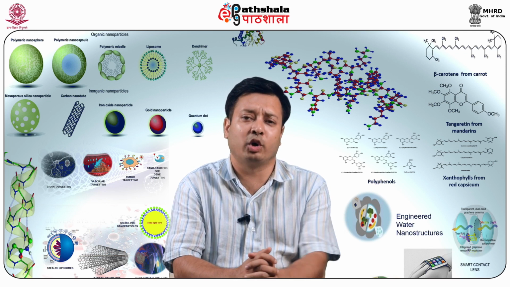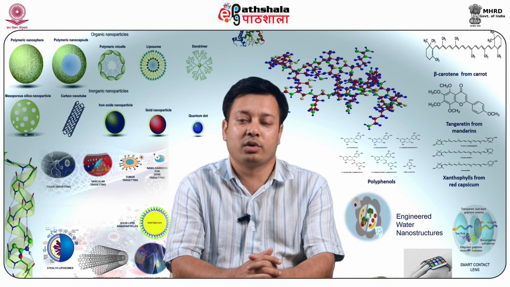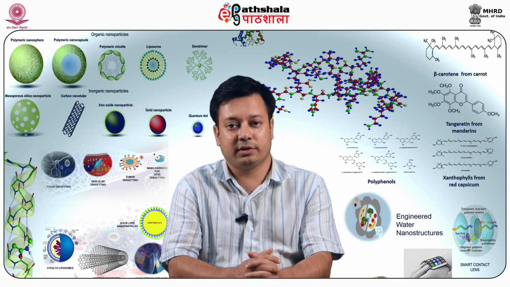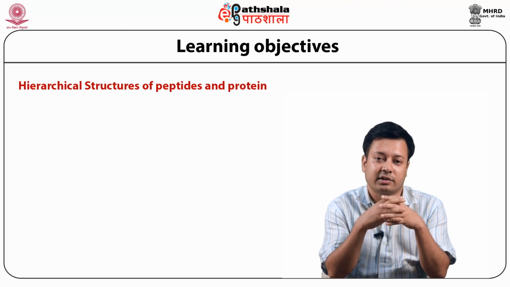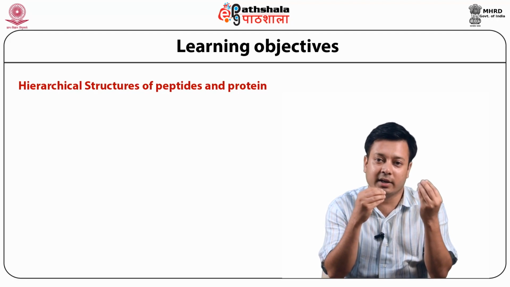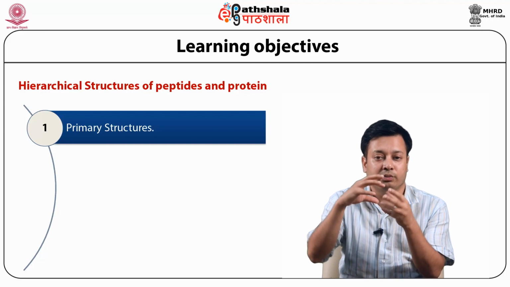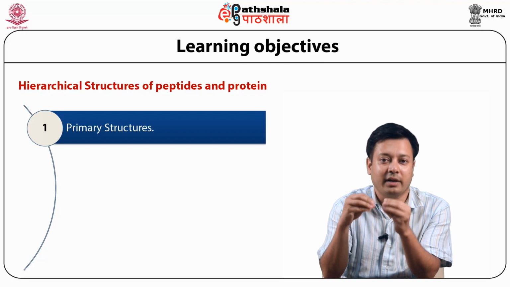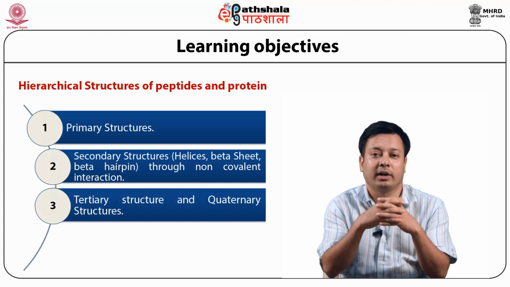Today I am going to discuss a module which relates to hierarchical structures of protein and peptides under the paper Biotechnology. The objective of the module is to understand different structures of protein, and we look at different hierarchical structure of protein. Like you start with primary structure, how primary structure due to some specific factor gets into secondary structure, then how this secondary structure interacts to form tertiary structure, and eventually you get the quaternary structure.